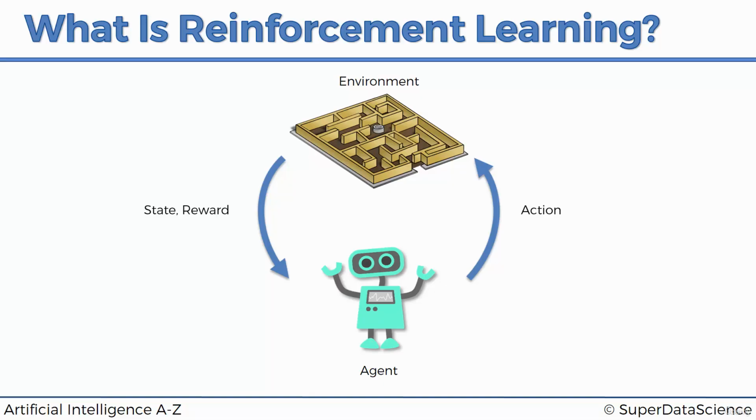And this is a very simplistic representation of a very global problem. Environments actually don't have to be just mazes. It's not just about getting out of a maze or finding a treasure in a maze. An environment can be pretty much anything in life. So imagine you waking up in the morning and cooking an omelet. In order to make that omelet, you need to go through certain steps.